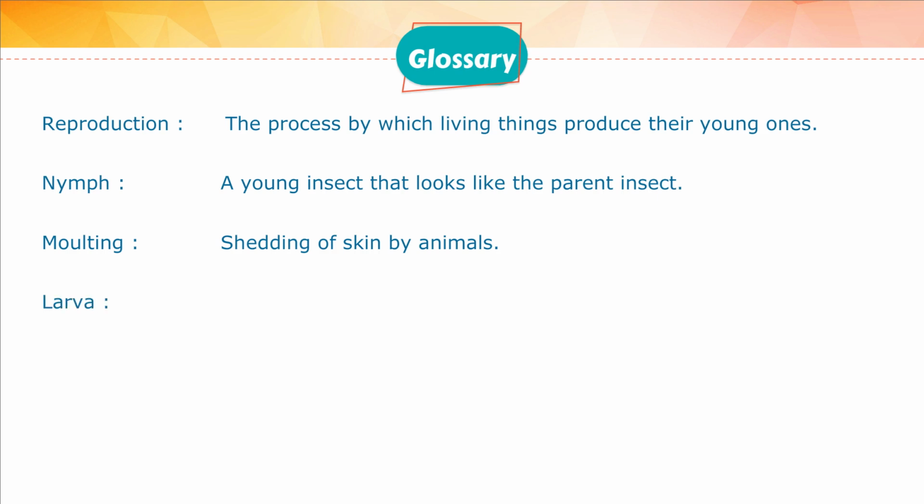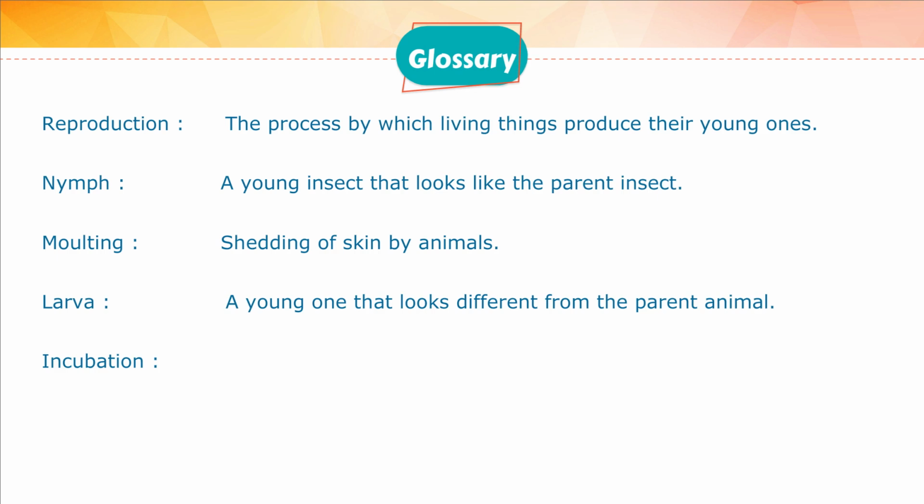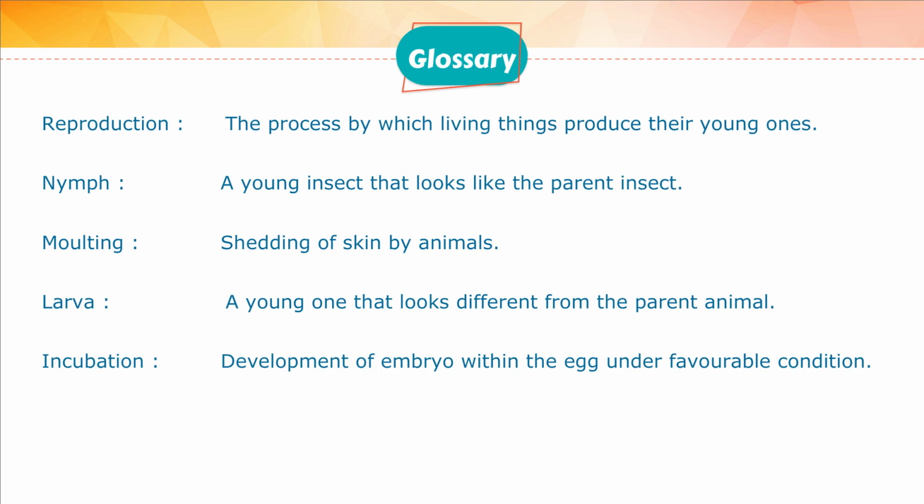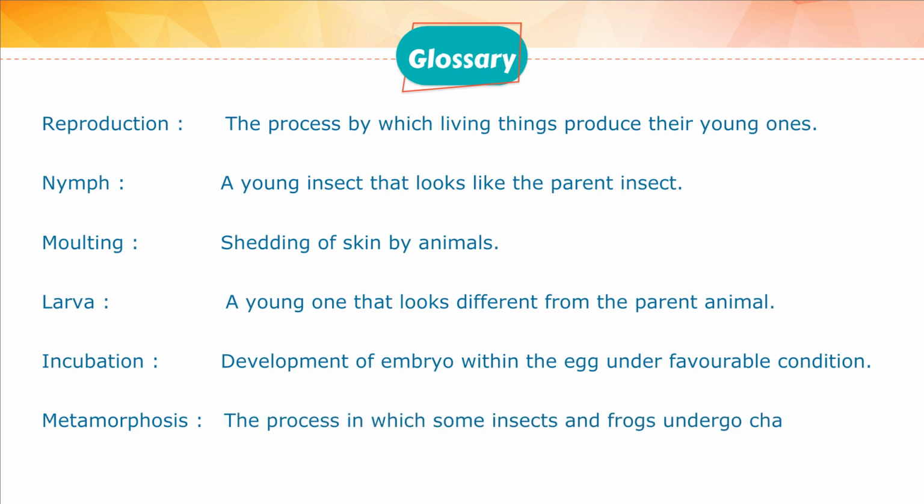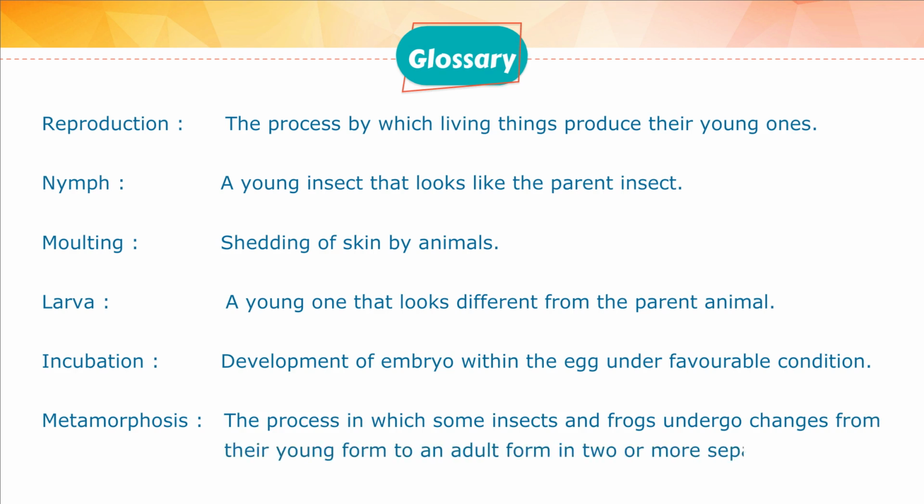Larva: a young one that looks different from the parent animal. Incubation: development of embryo within the egg under favorable condition. Metamorphosis: the process in which some insects and frogs undergo changes from their young form to an adult form in 2 or more separate stages.